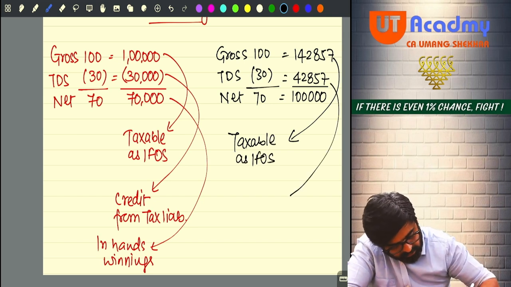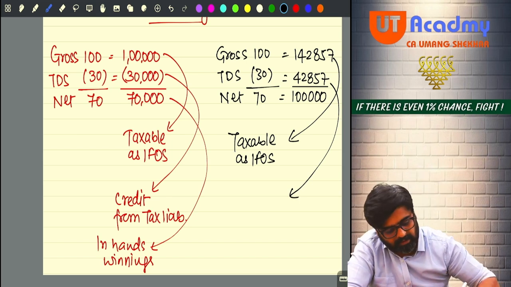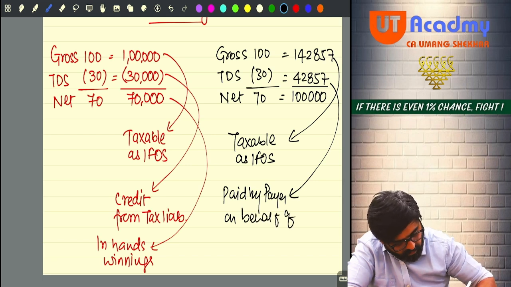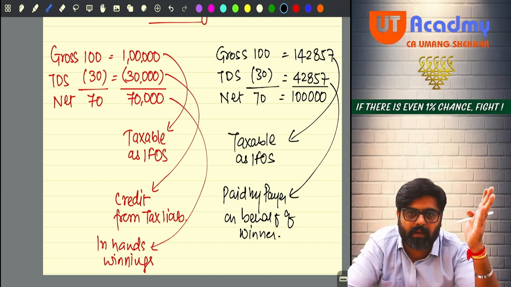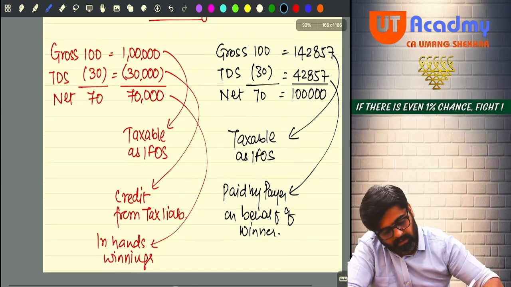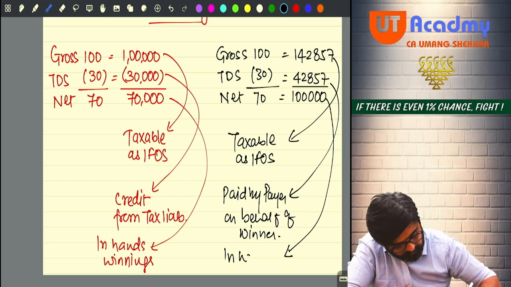This amount will not be deducted out of your gross amount, but this is paid by the payer on behalf of the winner. So on behalf of the winner, this amount will be paid by the payer, and the winner will get this amount in hand.